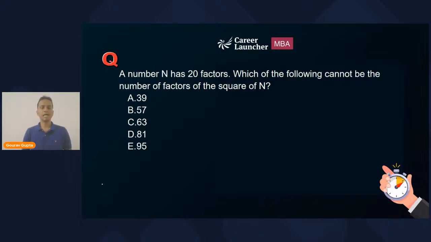Now a number has 20 factors. Which of the following cannot be the number of factors of the square of n? I'll give you 2 minutes, not more than that. Quickly try to find out the answer. 2 minutes.